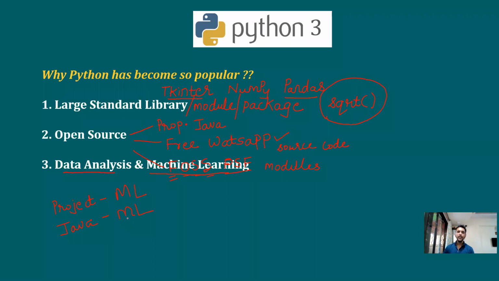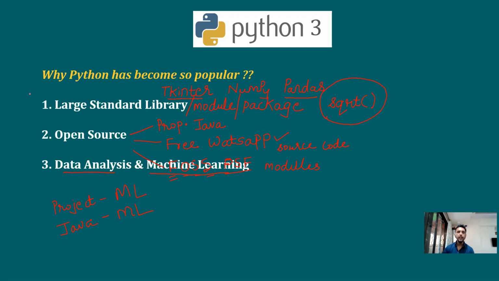That is why, over a period of years, Python has become the first choice for doing any program or project on data analysis, machine learning, big data, and so on. Why? Because the modules required for data analysis, machine learning, and all are freely available on the internet.